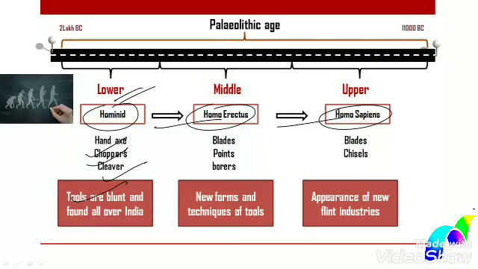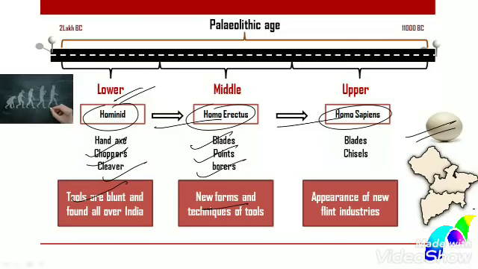The lower Paleolithic culture slowly transformed into the middle Paleolithic by studying some of the tool types and by incorporating new forms and techniques of making them, and tools became smaller, thinner and lighter, such as blades, pointers and borers. Upper Paleolithic culture developed during the later part of the Upper Pleistocene, and this period has recorded fossils in the peninsular rivers of India. One important discovery is that of the ostrich eggshells at almost over 40 sites in Rajasthan, Madhya Pradesh and Maharashtra, which shows that the ostrich, a bird adapted to arid climate, was widely distributed in western India during the later part of the Upper Pleistocene. And it also marks the appearance of new flint industries, and the tools include blades and chisels.